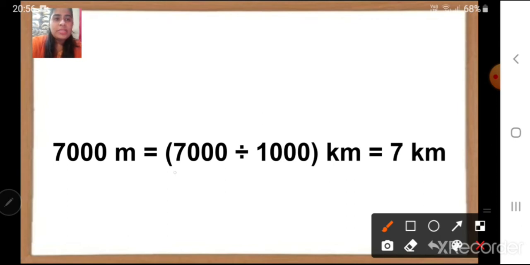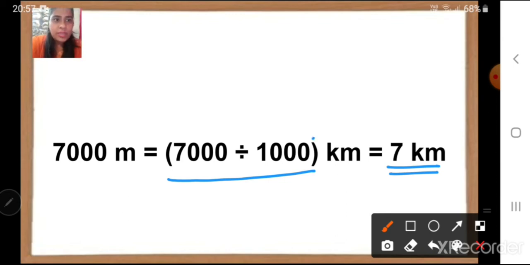Here what we have done, 7000 divided by 1000, we have got 7 kilometers. Okay. The division directly also you can do without dividing. Remember the rules and properties that I have taught you. Here you can see in 1000 there are 3 zeros, 7000 also there are 3 zeros. So you can use the cancellation method.